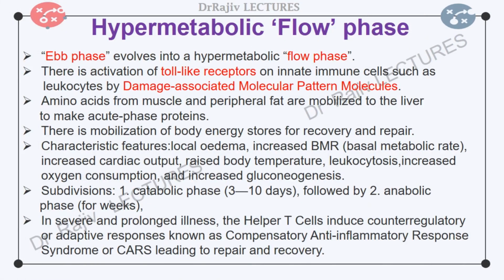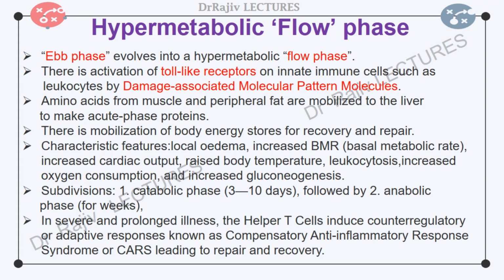In the timeline, the low energy Ebb phase evolves into a high energy flow phase. The flow phase is marked by an increase in baseline energy expenditure that can progress to a chronic hypermetabolism. In this phase, there is mobilization of body energy stores for recovery and subsequent repair and replacement of lost or damaged tissue. One of the primary mechanisms underlying this hypermetabolism is the activation of toll-like receptors on innate immune cells like leukocytes by antigens from contaminating microorganisms such as endotoxins.